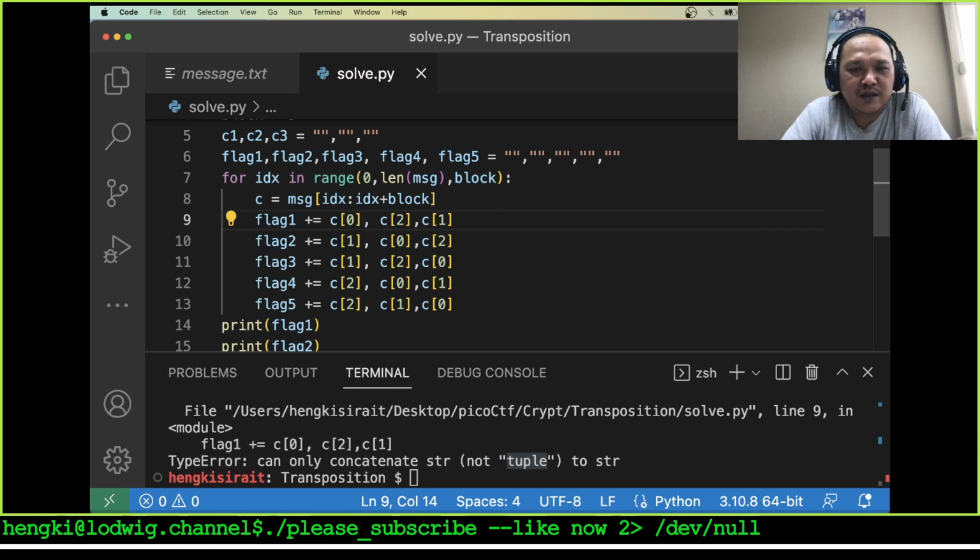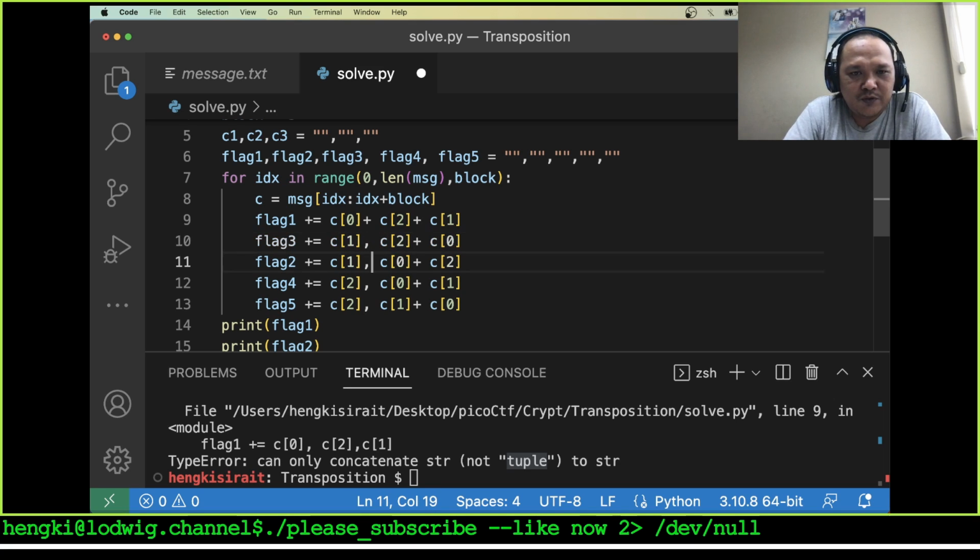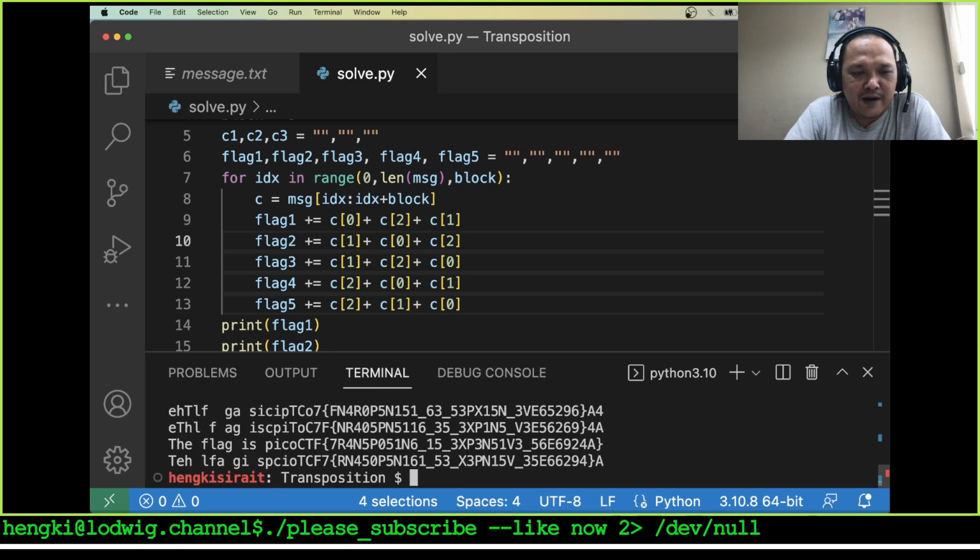Oh, I see. This is not a tuple, but this is plus. Sorry, this is my fault. Try to click here and here and plus here. Okay, let's run it again.